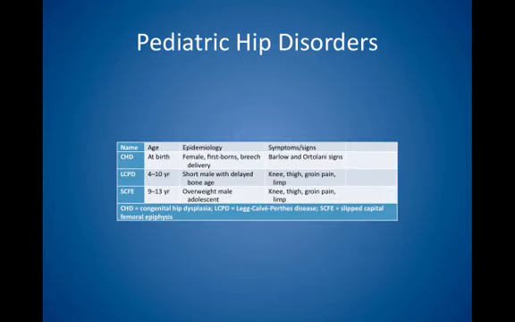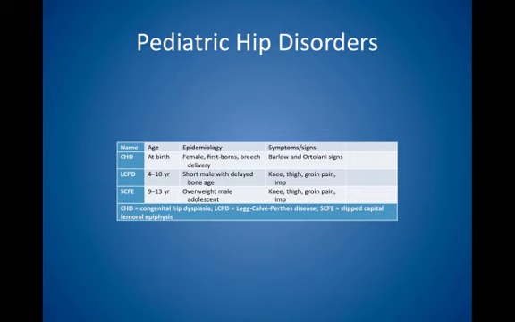Pediatric hip disorders. Congenital hip dysplasia is seen at birth. Epidemiology is female, firstborn, breech delivery. Symptoms and signs are the Barlow and Ortolani signs. Treatment is harness.